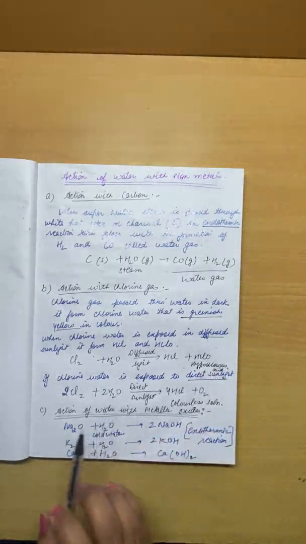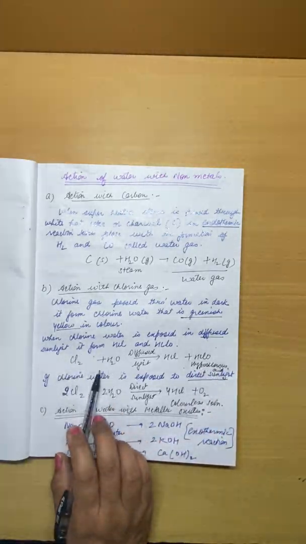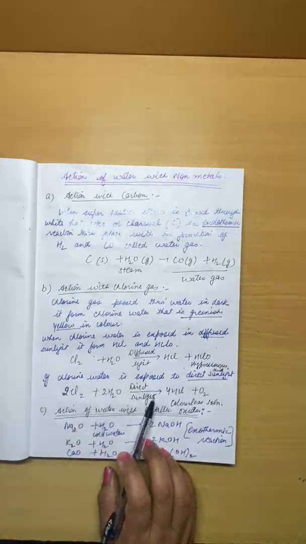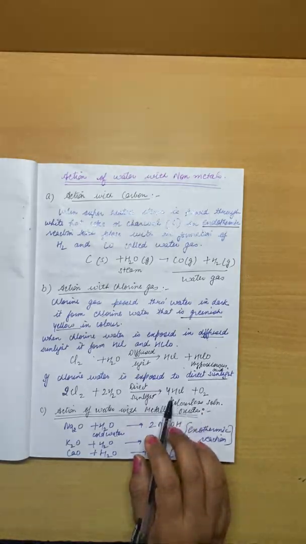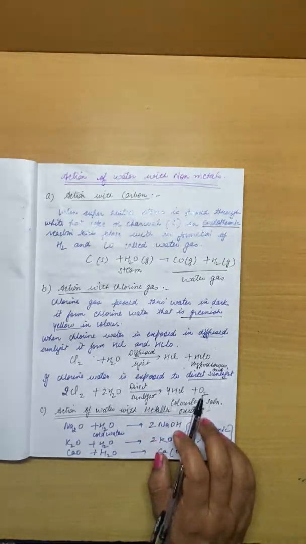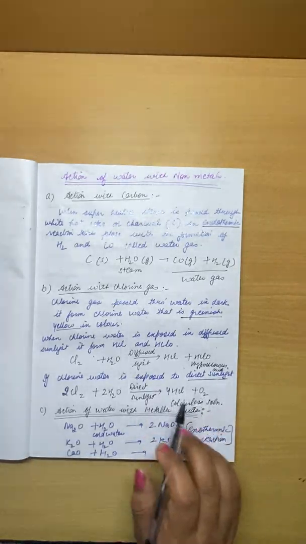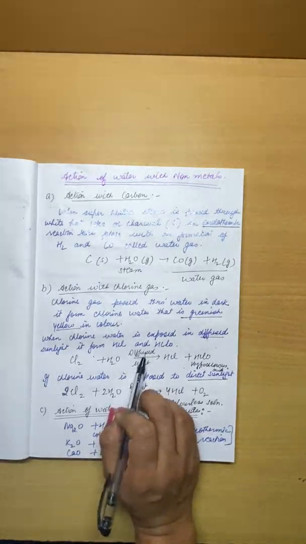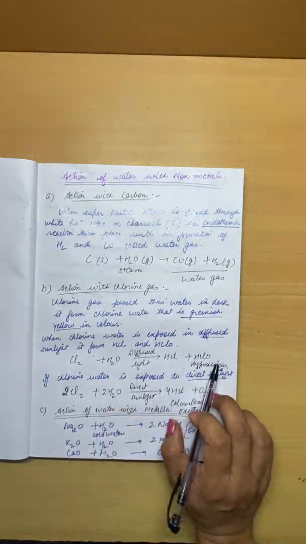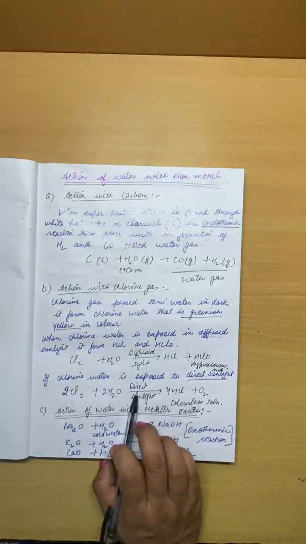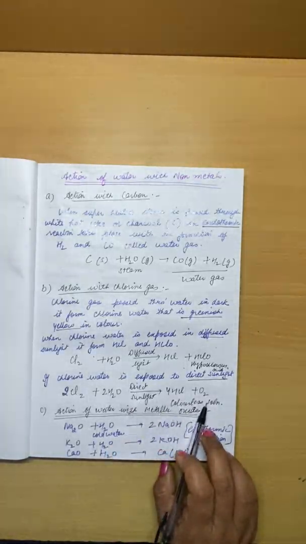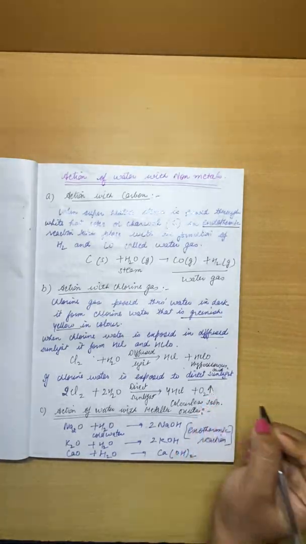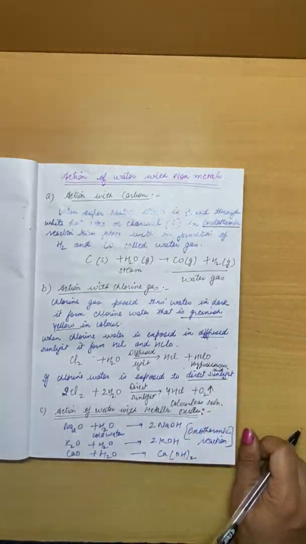If we put this solution in direct sunlight, then the products will be different. It will form hydrochloric acid and oxygen gas will be released. If the sunlight is diffused, then it will form HCl and hypochlorous acid. If the sunlight is direct, then it will form hydrochloric acid plus oxygen gas. This gas will be released into the environment.